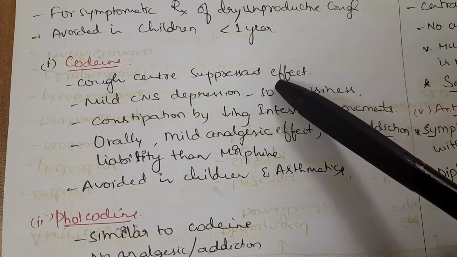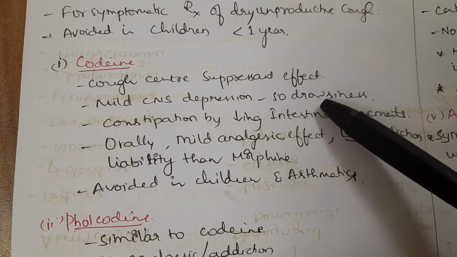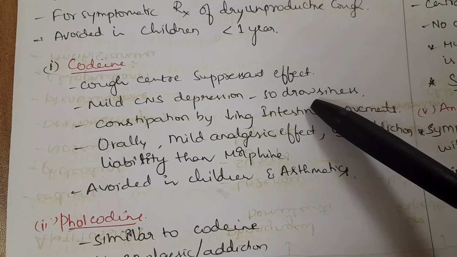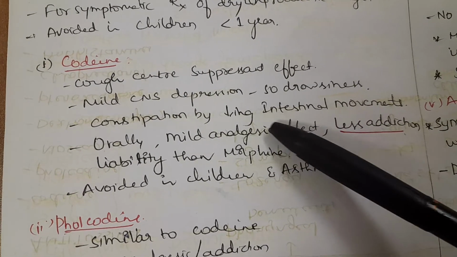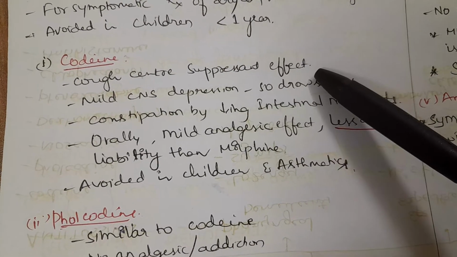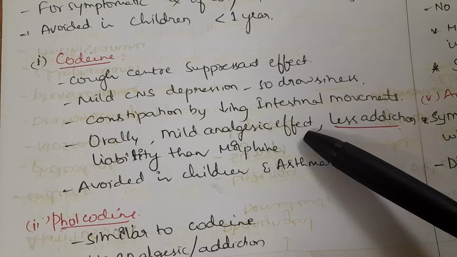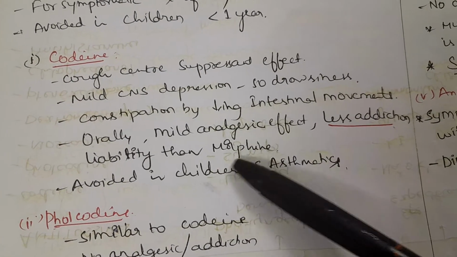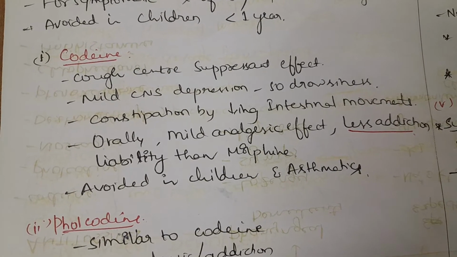Codeine suppresses the cough center, so it has a cough center suppressant effect. It has mild CNS depression, so when we take it, we feel drowsy, and it causes constipation by decreasing intestinal movements, so it can be used in diarrhea also. It is given orally and it has a mild analgesic effect, and it has less addiction liability than morphine. Morphine has more addiction liability. Avoided in children and in asthmatics.